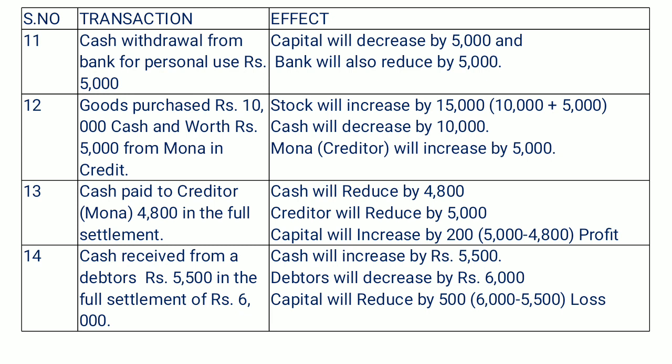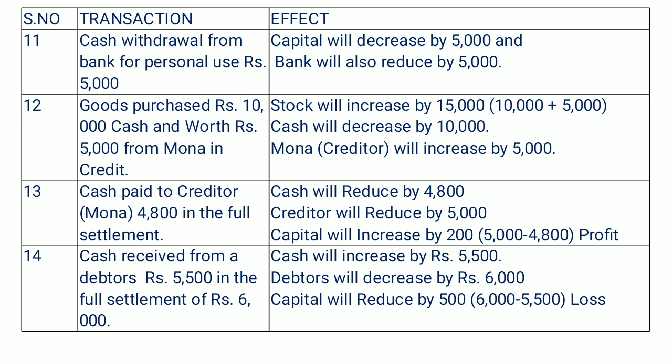So here we are receiving money of 5,500. So definitely this transaction will increase your cash by 5,500. At the same time, debtors, which is also part of the asset side, will reduce by 6,000 rupees, and there is a difference of 500. That is a kind of loss for us because in place of 6,000 we are getting just 5,500 in full settlement. So there is a loss of rupees 500, and this 500 rupees will reduce your capital.